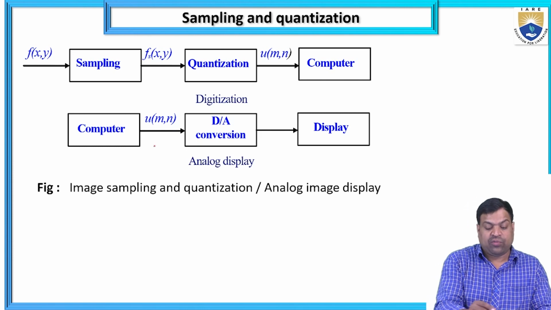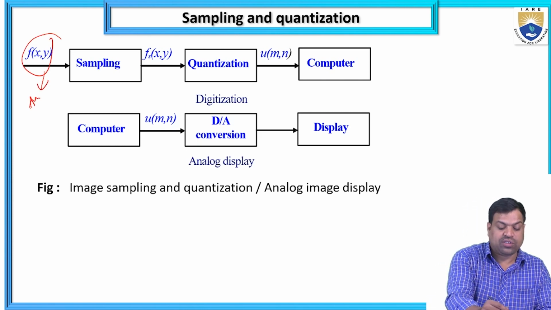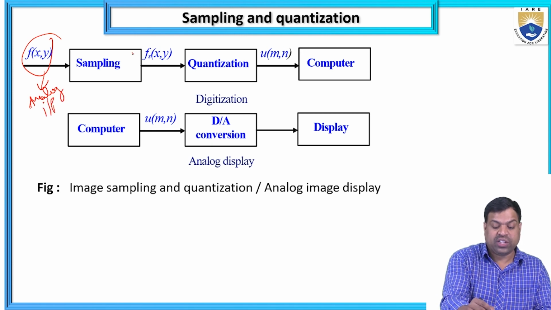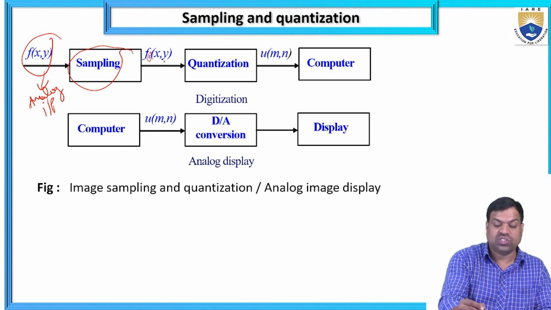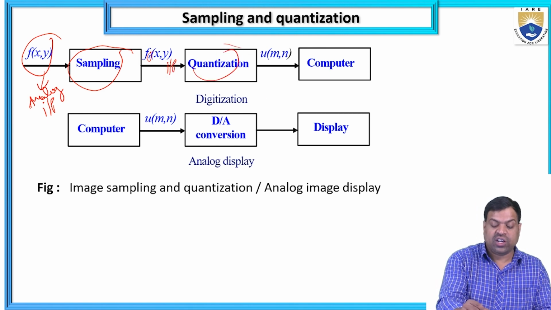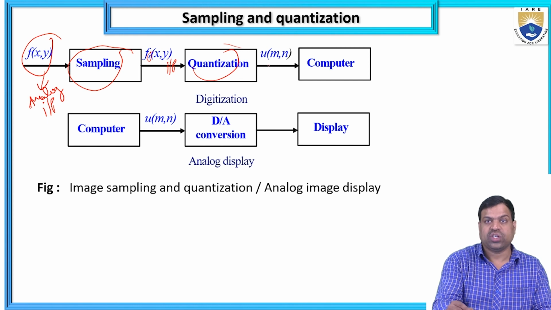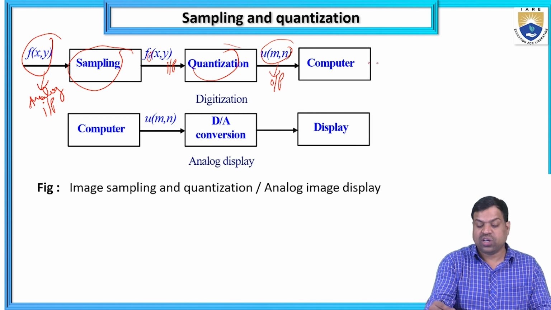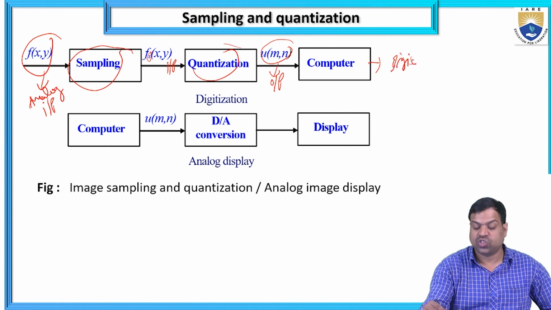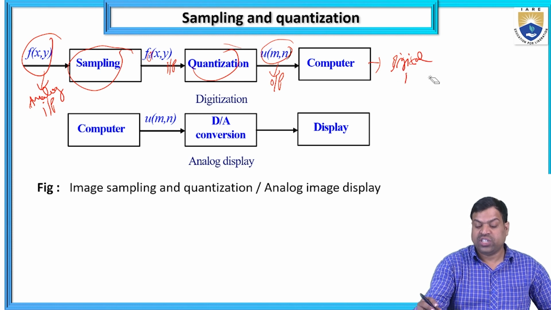So f of x comma y is the input analog image, the analog input. I'm converting it to samples. The sampling output is fs of x comma y, where s means sampled output. Then I am converting by quantization. So fs of x comma y is the input to the quantization, and the quantized output is there. So I'm taking it into the computer as the output. I'm showing the digital image in this computer.